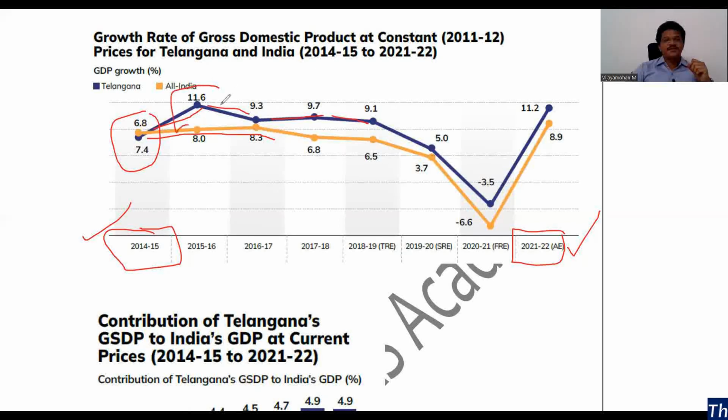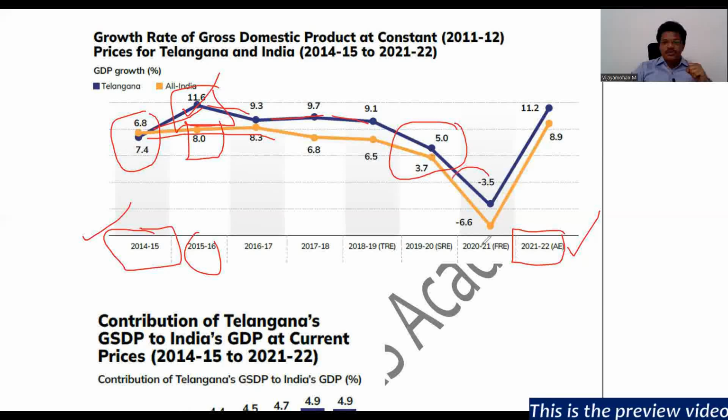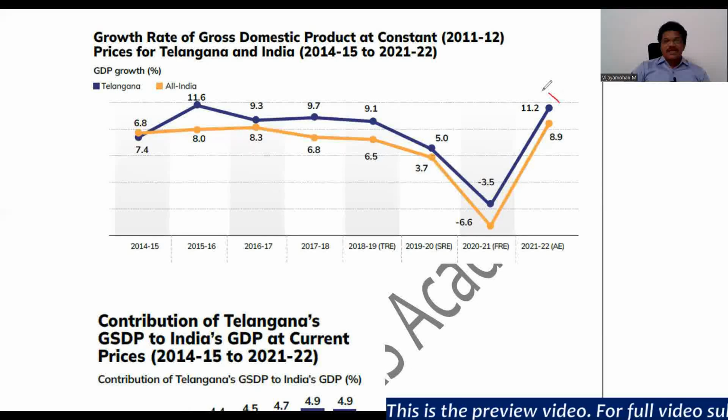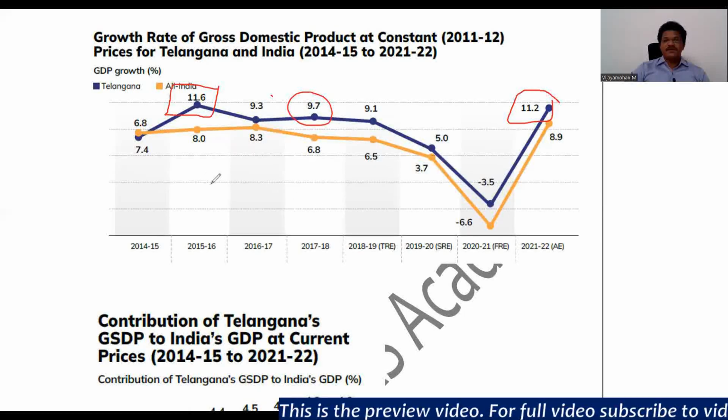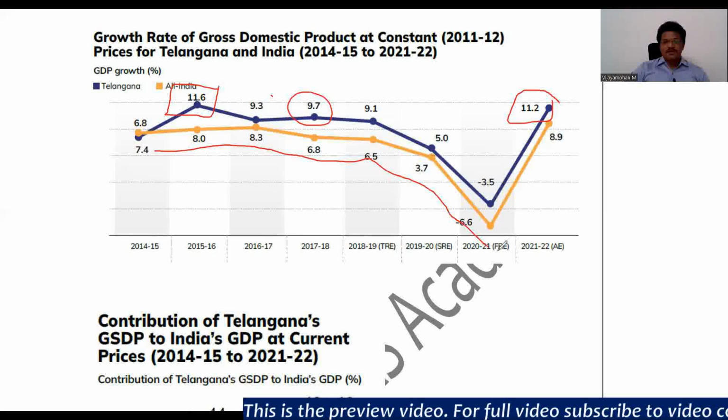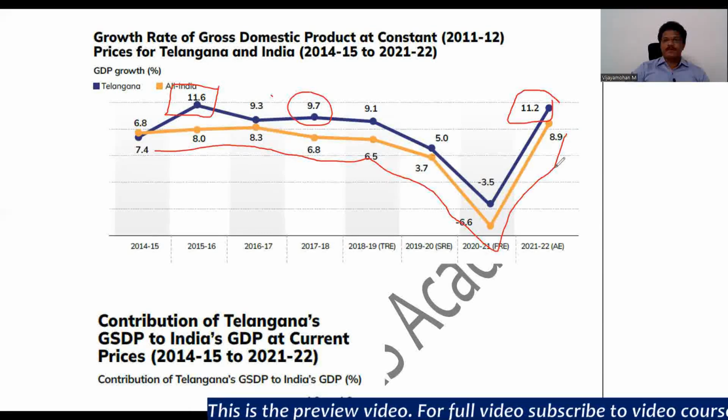And you need to provide some facts, like around 2015-16 Telangana's economic growth rate is 11.6 and the all India growth rate is 8. And even during the pandemic years, the Telangana growth rate is more when compared to the Indian growth rate. These are the types of inferences that you need to draw after giving facts. And even if you observe, the Telangana economy clocked a double-digit growth rate in 2 or 3 years. However, the Indian economy has not achieved a double-digit growth.